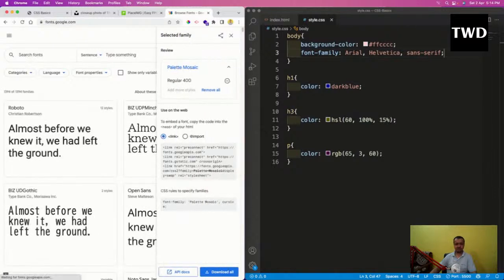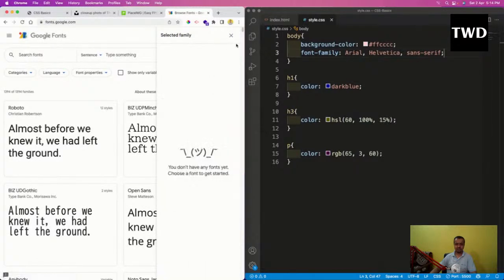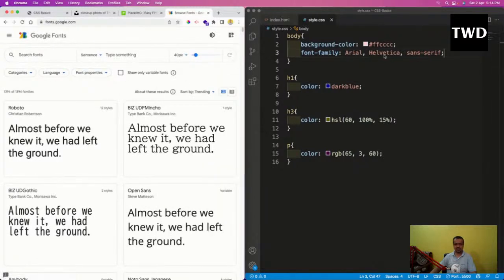Fonts.google.com. So what is good about this thing? See here, the fonts which come to the browser are very limited and they're very boring. Nobody nowadays uses those boring Arial, Helvetica, Sans-serif, because the internet has been around for how many years? It is more than 25 years. 1995 it was there. So 27, 28 years it is the internet.